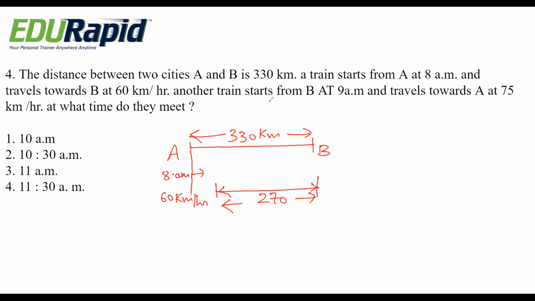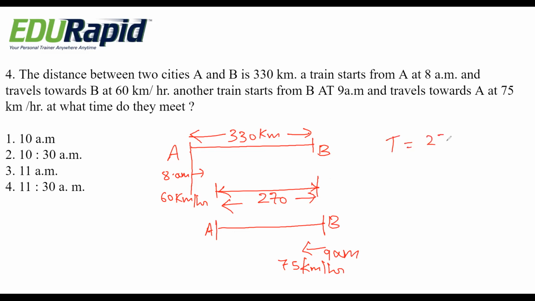And another train starts from B at 9 a.m. at 75 kilometer per hour. Okay, so at what time do they meet? They are asking. So it's very simple.